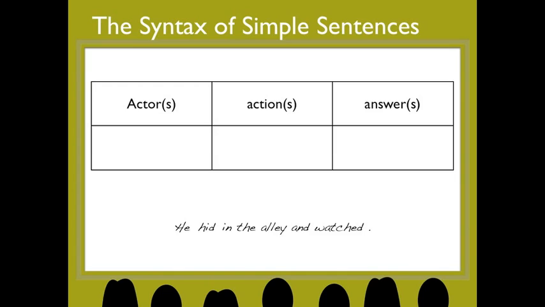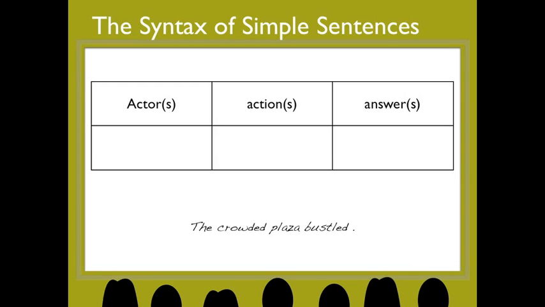Here's a sentence that typically messes up my students. He hid in the alley and watched. Well, we know the actor is he. Okay, and what did he do? He hid. He hid where? In the alley. But what is watched? That's not an answer. That's also an action that he did. So that would go under the action slot. He hid in the alley and watched. Remember, there will be times when you have multiple actions.